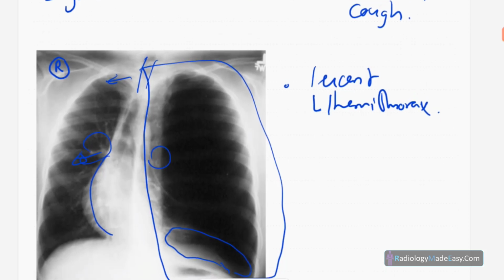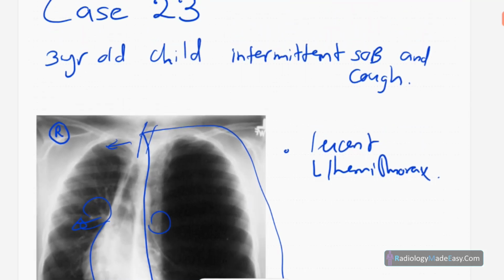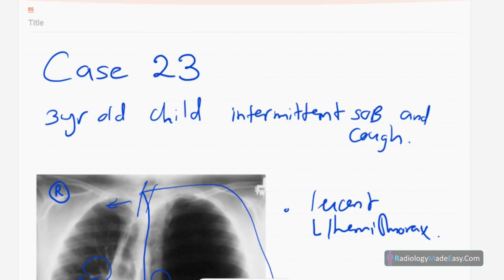And you have to differentiate it from pneumothorax, otherwise mistakenly people will put tubes to that side, then it will damage the lungs. And the next line of investigation is HRCT chest. You can do a HRCT chest. You can easily differentiate congenital lobar overinflation or congenital lobar emphysema from pneumothorax and other entities. So that concludes case number 23 in RS series.